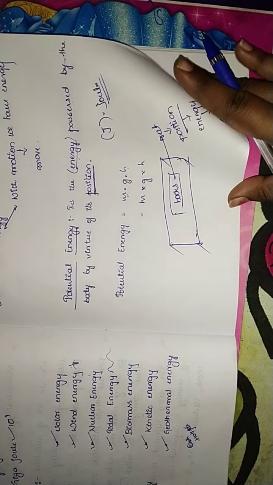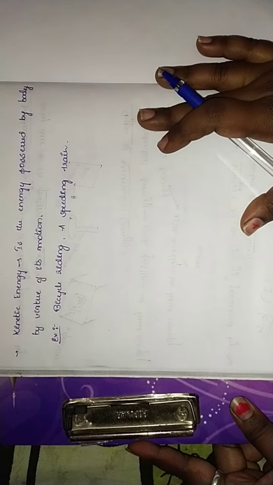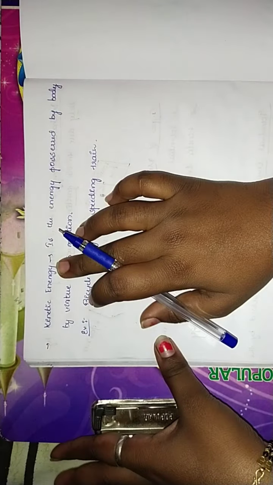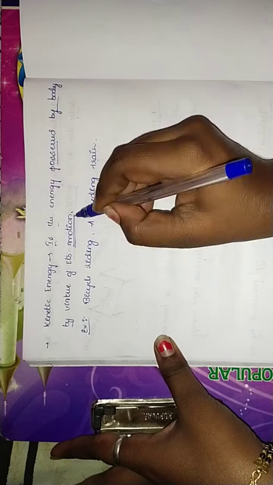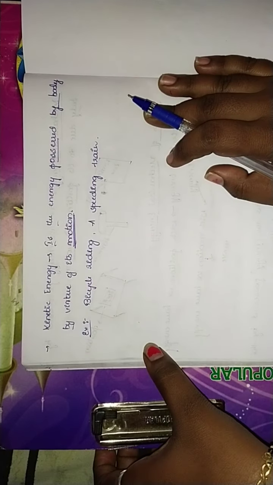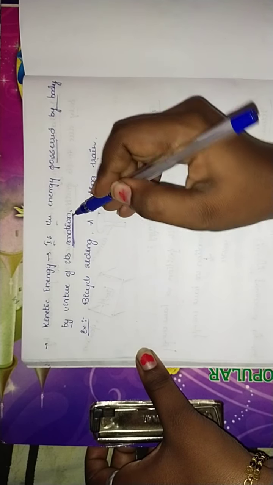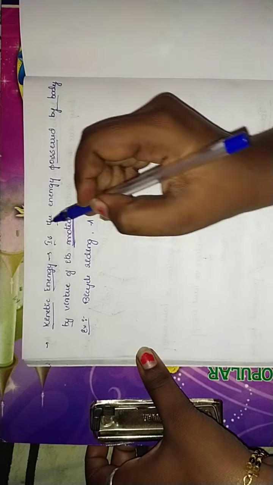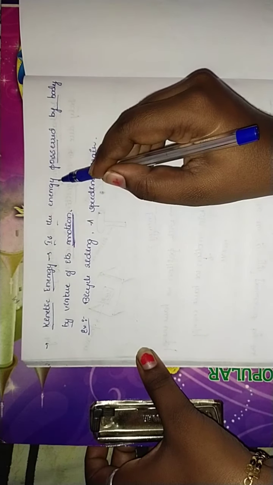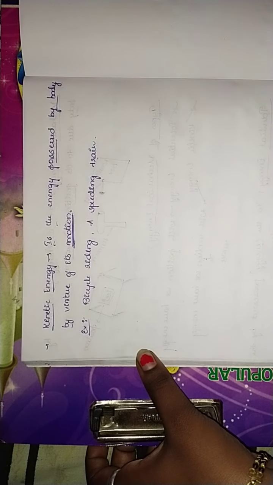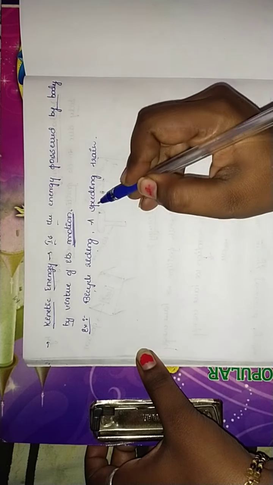Okay, so now let us study about kinetic energy. What is kinetic energy? Kinetic energy means it is the energy possessed by body by the virtue of its motion. That we call it as kinetic energy. There it was only with position, here it is with virtue of motion. Say for example, you can take bicycle riding, a speeding train, or a moving train. Anything you can take. Let me take an example of bicycle.